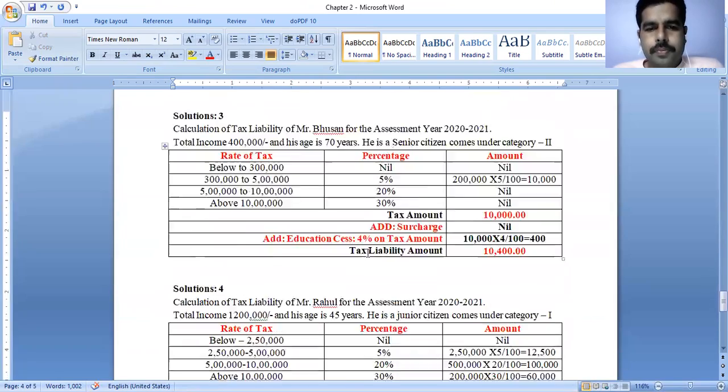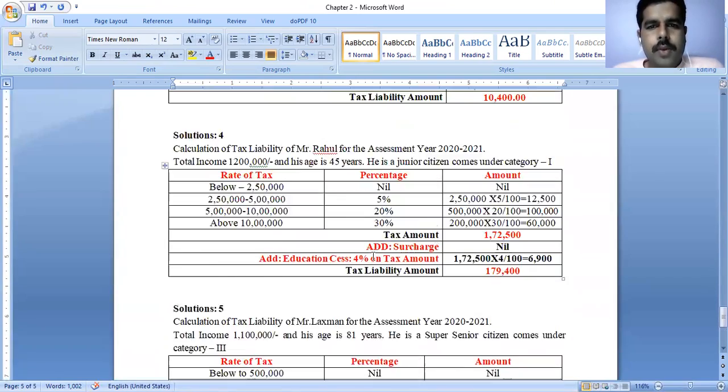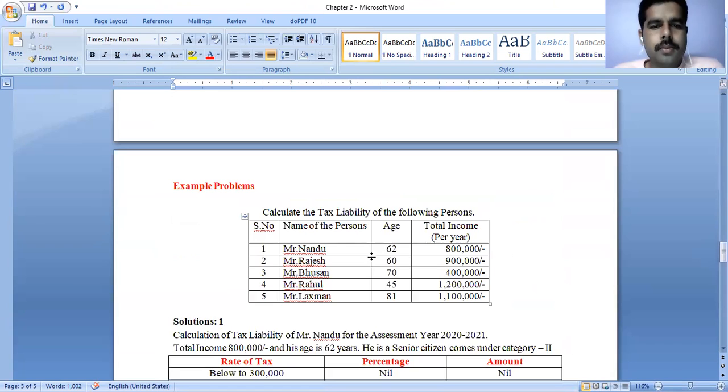So these are the 5 problems: Mr. Nandu, Rajesh, Bhushan, Rahul, Lakshman. This is the age criteria. Based on the age criteria, we need to observe. Then next, total income. According to this, we are going to calculate the problem. So I think you understood the problem.